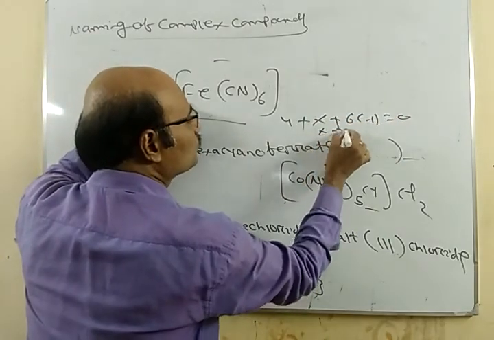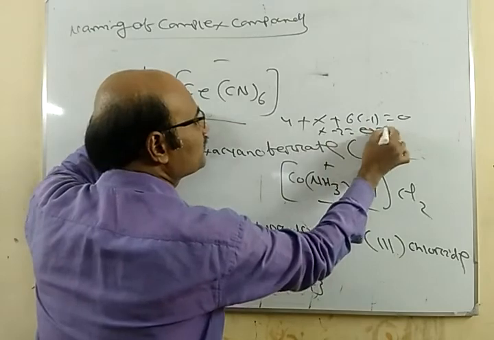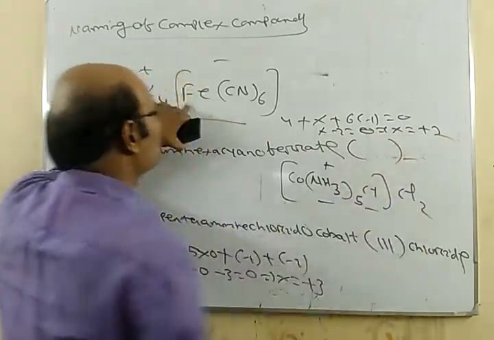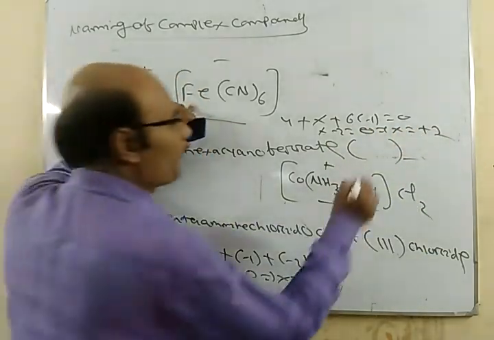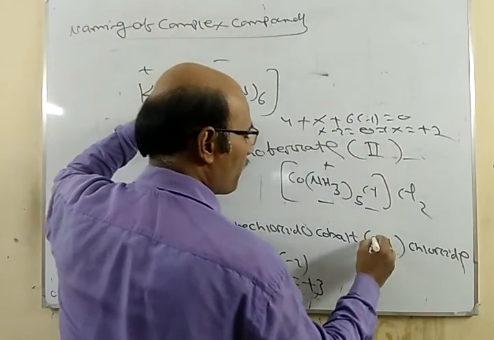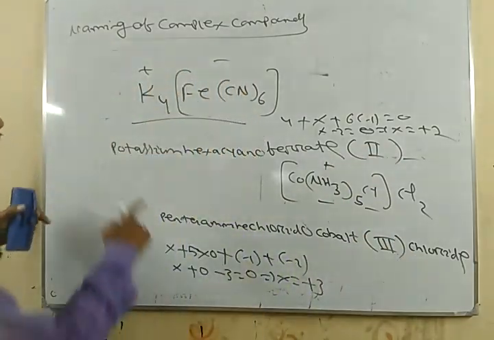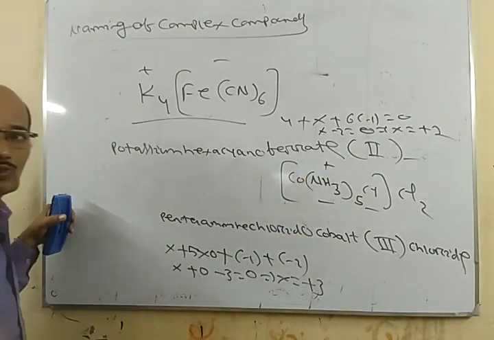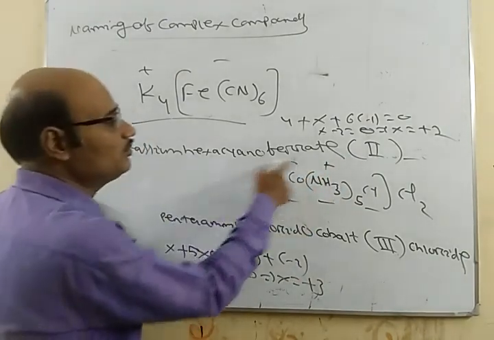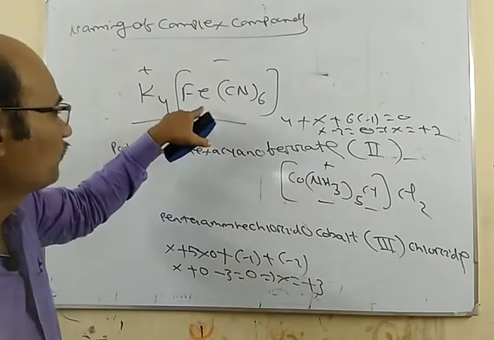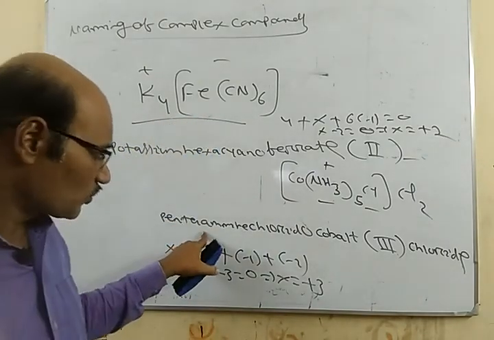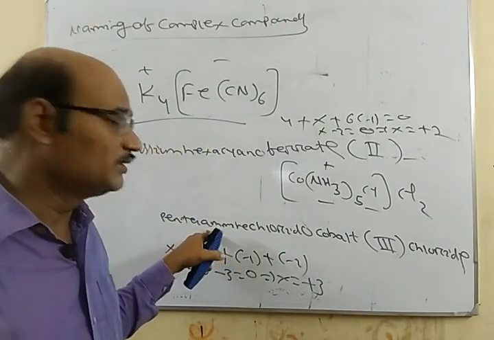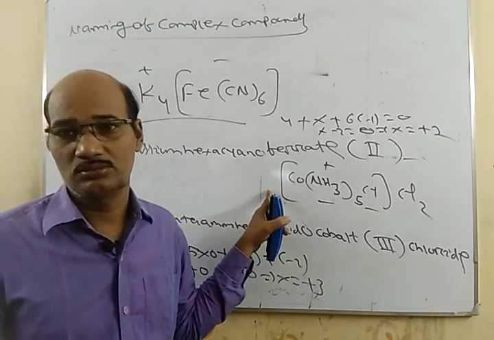So x minus 2 equals 0, this implies x equals plus 2. So the oxidation state is plus 2 here. The name is potassium hexacyanoferrate(II). This is the name of this compound, and pentaamminechloridocobalt(III) chloride is the name of this complex.